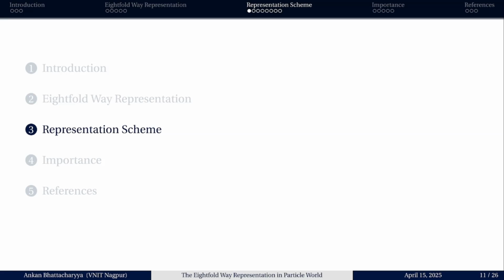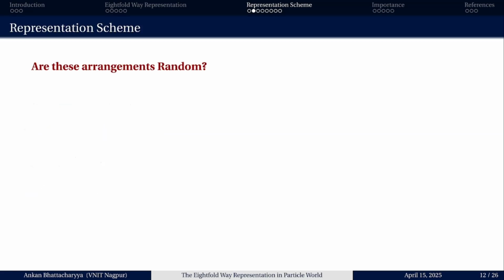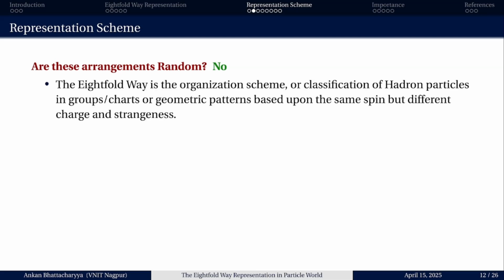Now, what is the representation scheme? As I already asked you, are these arrangements random? Like that, we have connected these elementary particles and formed some hexagonal shape. Are these arrangements random? The answer is no. Why? Because I have already discussed that the eightfold way is an organization scheme, a geometrical representation, based upon the same spin but different charge and strangeness. Now, what about the strangeness? We all know what charge is.